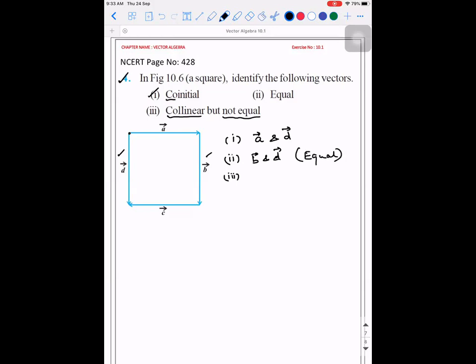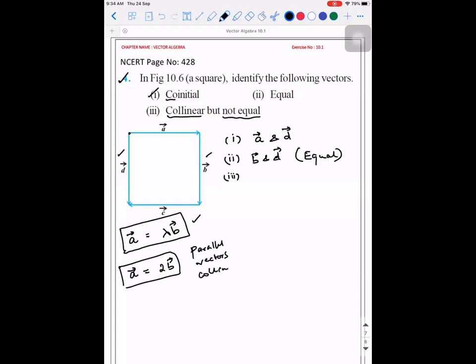Then what about collinear but not equal? What is the condition I told you for collinearity? A vector is equal to lambda times B vector, right? So if one vector is lambda times another vector, then they are collinear. For example, if in a question they have given A vector is 2 times B vector, what is the relation between these two vectors? You can either say they are parallel vectors, or you can say they are collinear vectors. If suppose they give you A vector is equal to minus 2B vector, then they are still collinear vectors, but anti-parallel vectors.